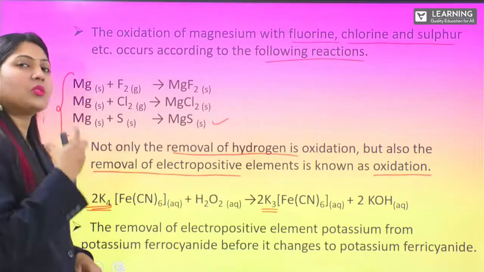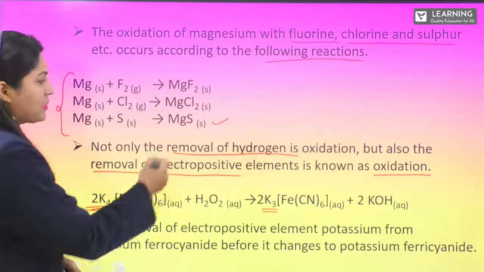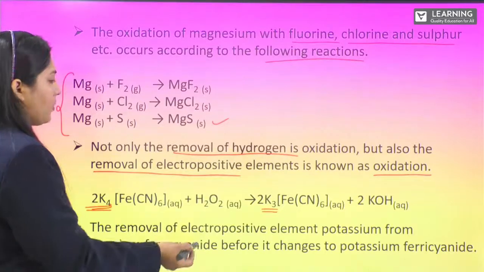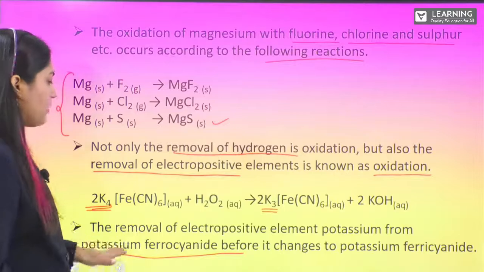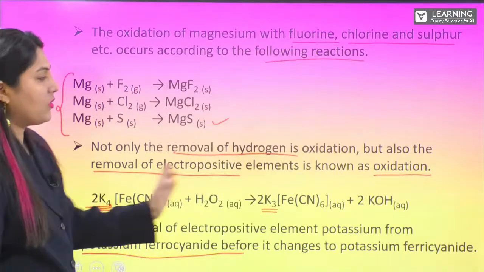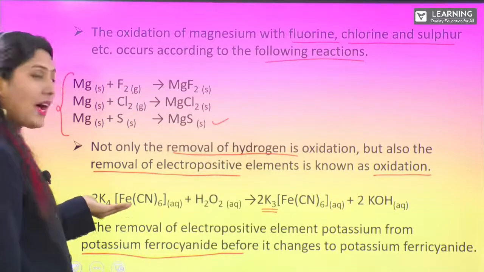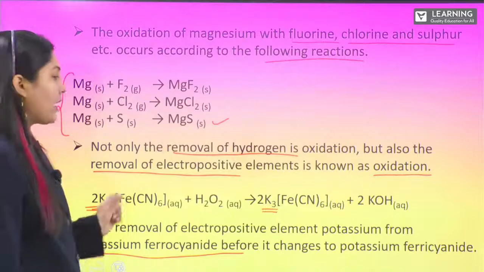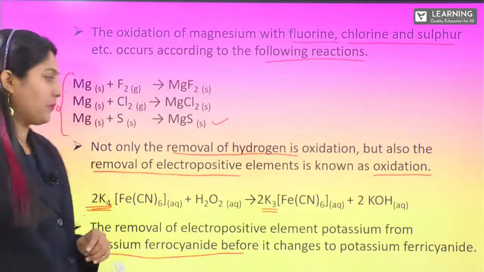That means loss of 1 electropositive element is taking place. That is, potassium is removed and we get the potassium hydroxide. So we can say potassium ferrocyanide is being converted into potassium ferricyanide. So this has loss of 1 positive element and we can call this undergoing oxidation.